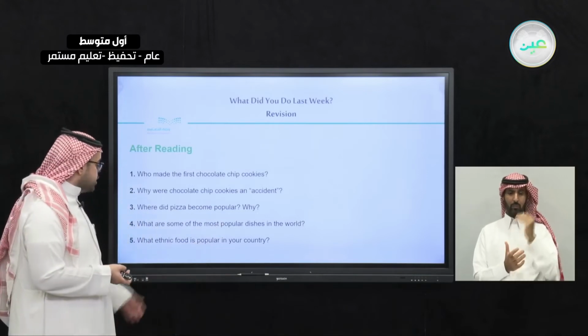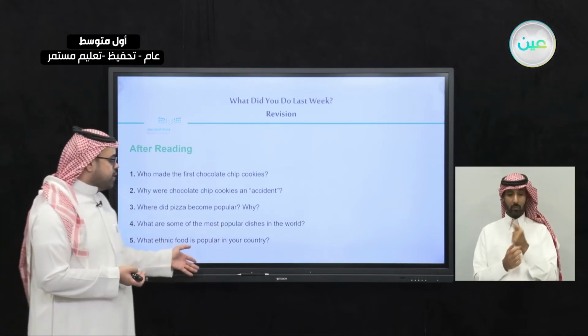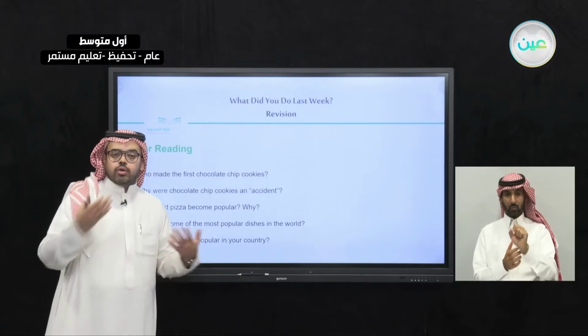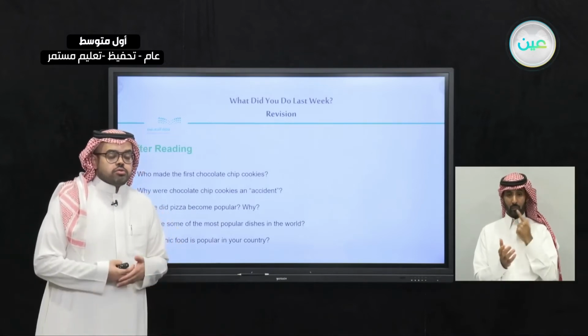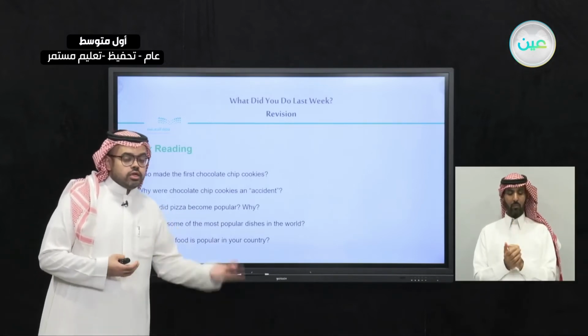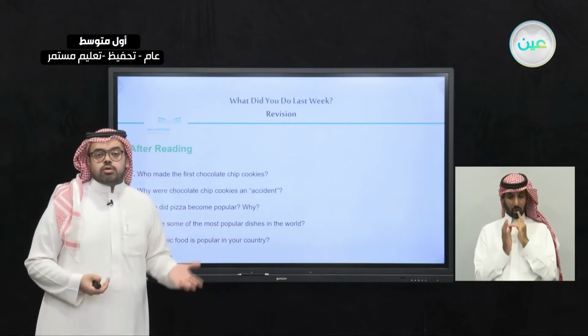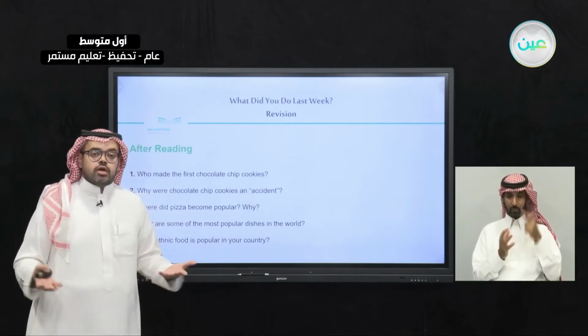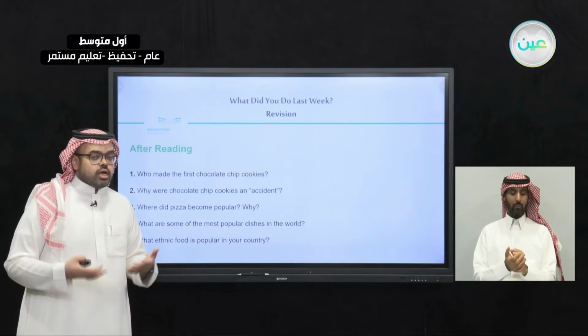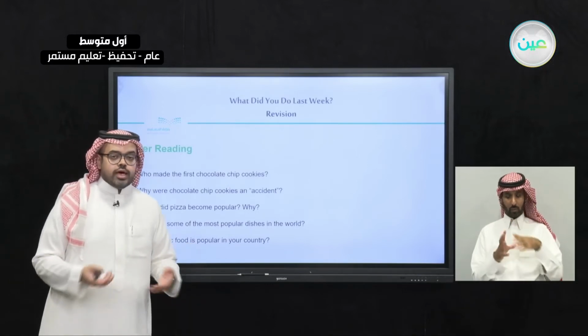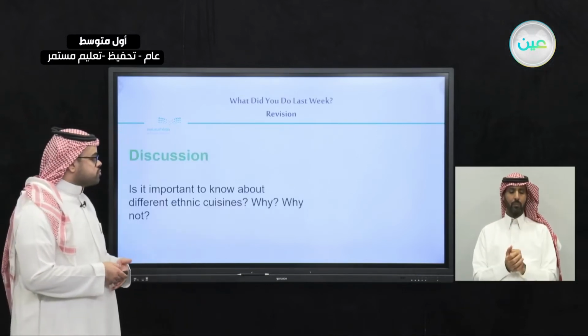And also, what ethnic food is popular in your country. We gave an example here in Saudi Arabia. We said that Indian, Italian, American and Chinese food are some of the ethnic and popular dishes we have here in our country.